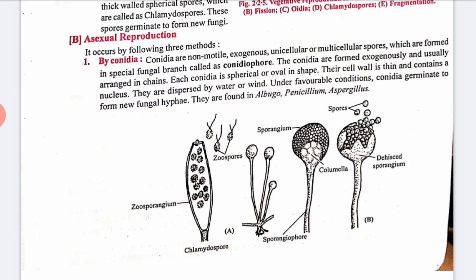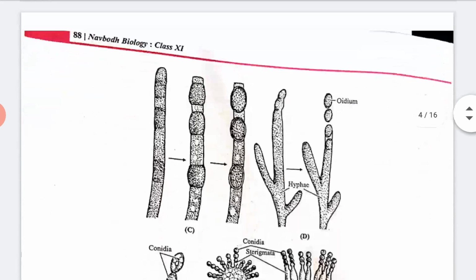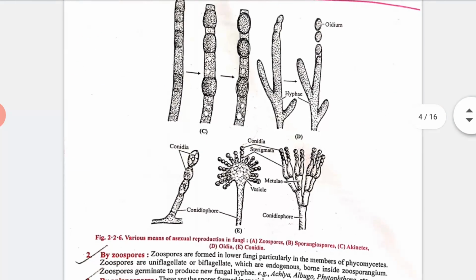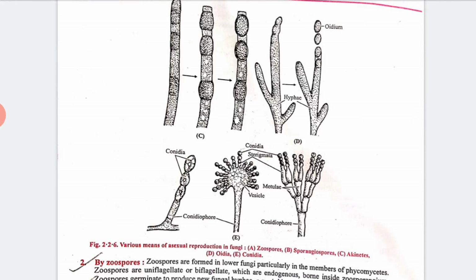Next we have some structures. See, some figures are given here, right? These show the various means of asexual reproduction in fungi. Let us talk about zoospores. Zoospores are formed in lower fungi, particularly in members of Phycomycetes.